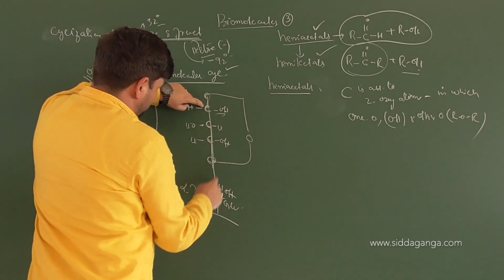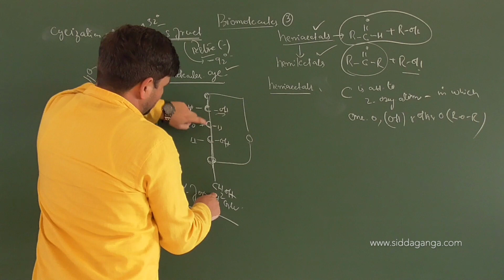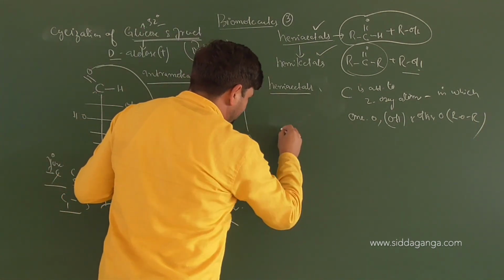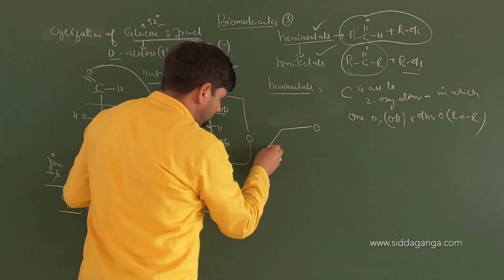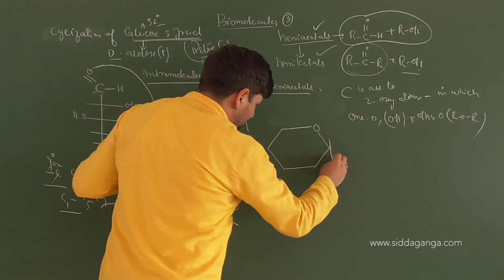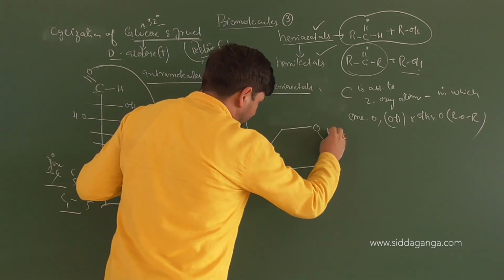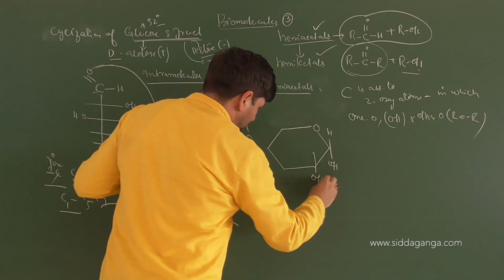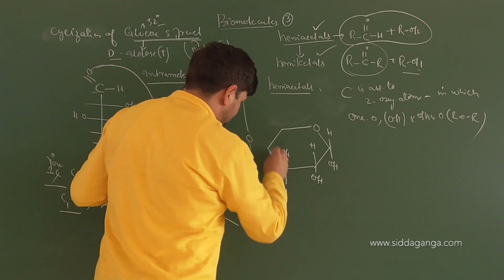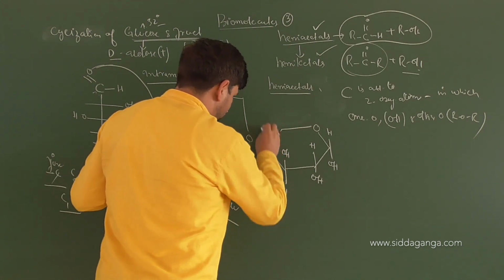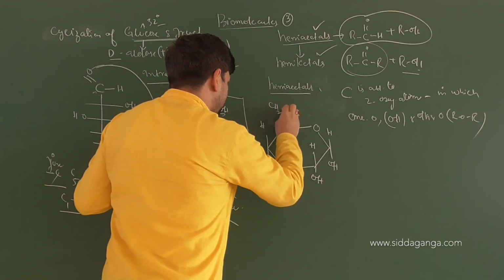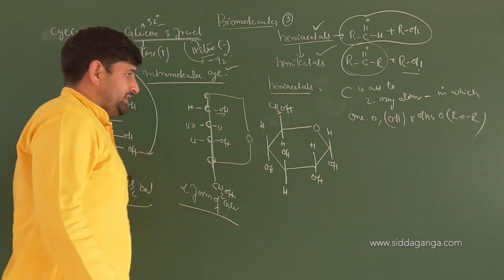1, 2, 3, 4. This is 5. And this one is 1, 2, 3, 4, 5, 6. When the ring cyclization occurs, how does it occur, children? Actually, it's like this. This is oxygen. What's the group here? We have OH, we have H. Here again, we have OH, it is H. What do we have here? It is OH, it is H. Here we have OH, it is H. Here you have H, and here you got CH2OH. Now have a look.